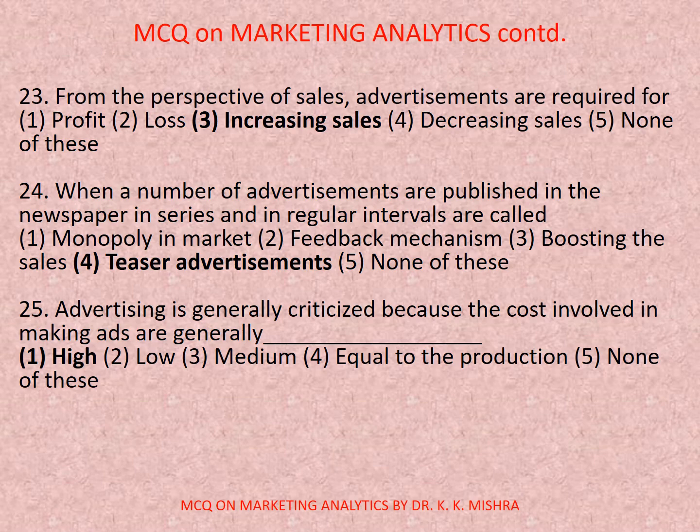Question number 24. Where a number of advertisements are published in the newspaper in series and in regular intervals are called. Number 1. Monopoly in market, 2. Feedback mechanism, 3. Boosting the sales, 4. Teaser advertisements, 5. None of these. So correct option is 4.